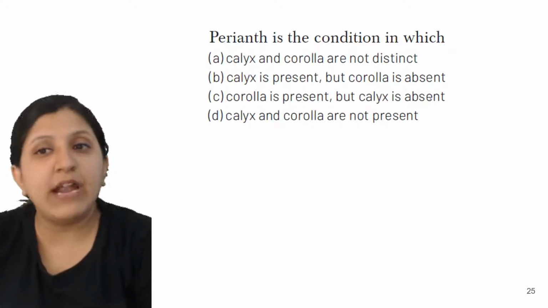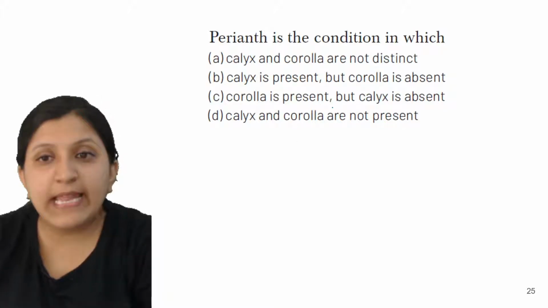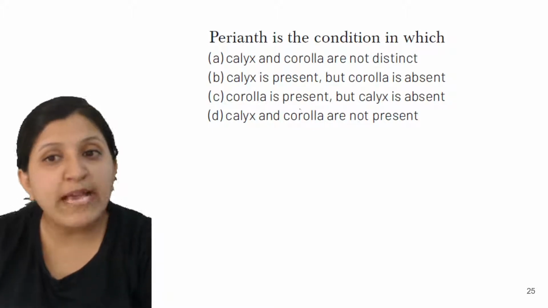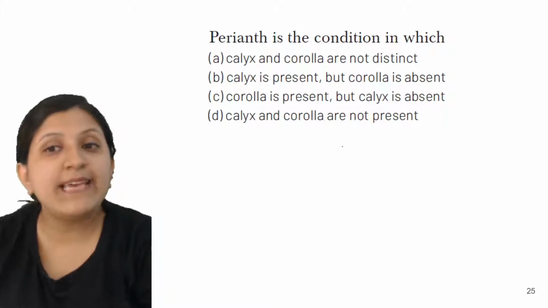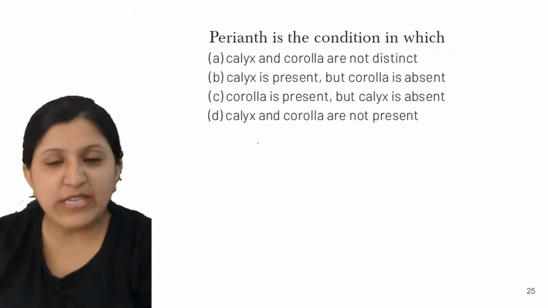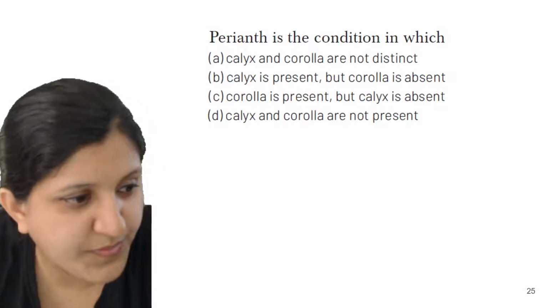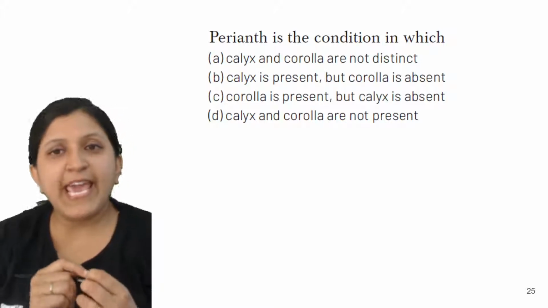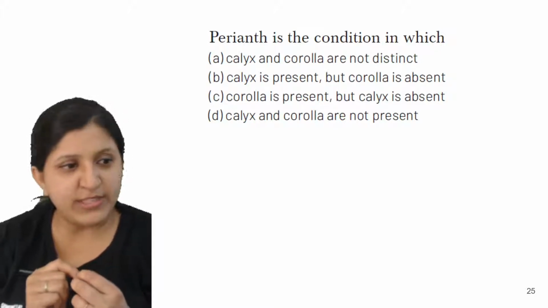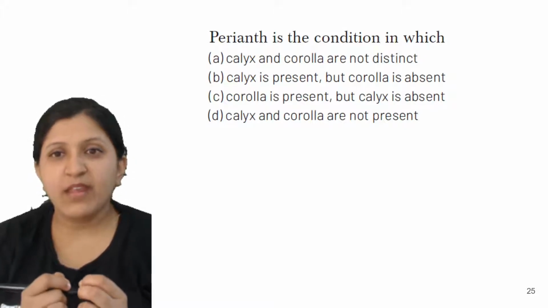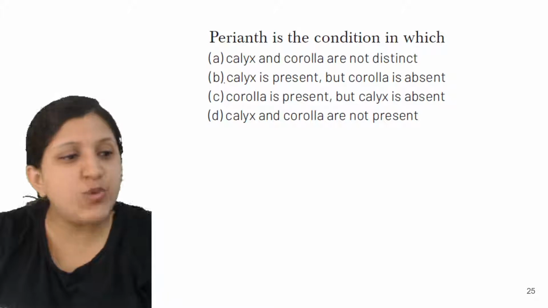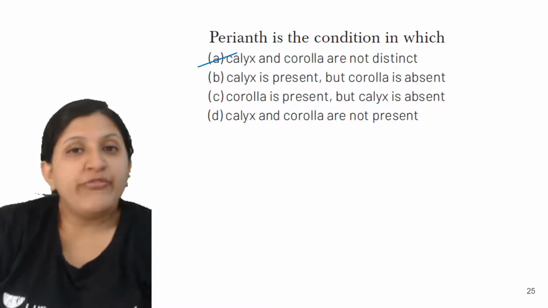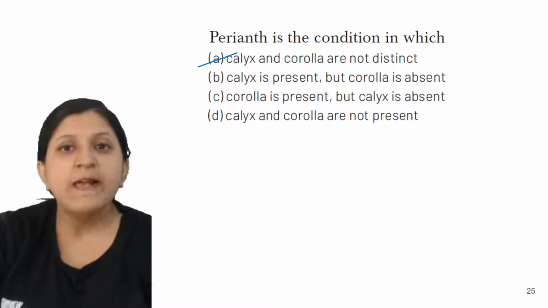Perianth is the condition in which calyx and corolla are not distinct. Calyx is present but corolla is absent. Corolla is present but calyx is absent. Calyx and corolla are not present. Which is that? Any idea? Very good. It is that calyx and corolla are not distinct. We cannot easily differentiate between them. That is a perianth.